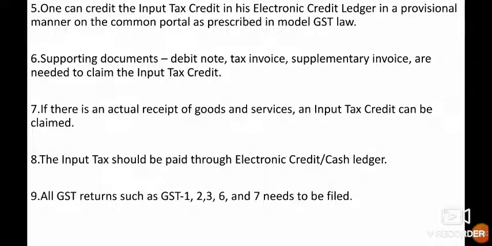Ninth, all GST returns such as GSTR 1, 2, 3, 6 and 7 need to be filed. GST returns are a format that a taxpayer registered under GST law has to file for each registration separately. So, a taxpayer must file GST returns separately to avail ITC.